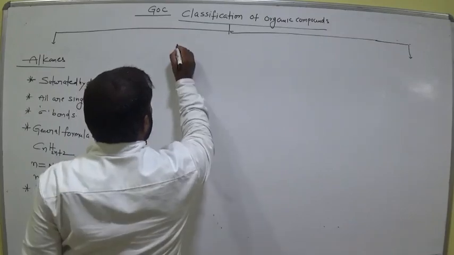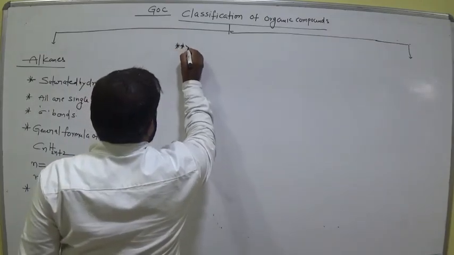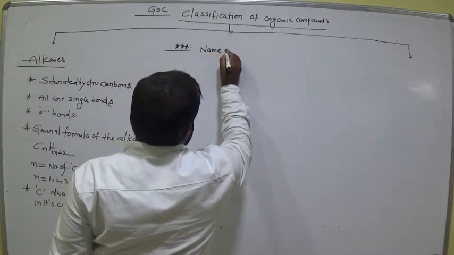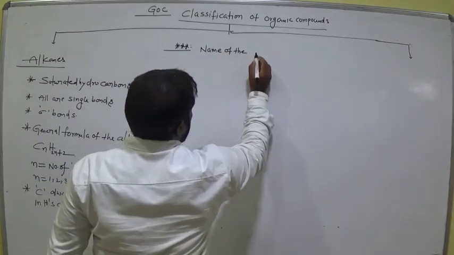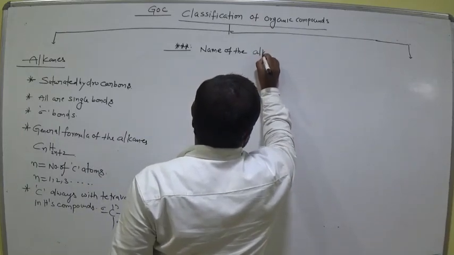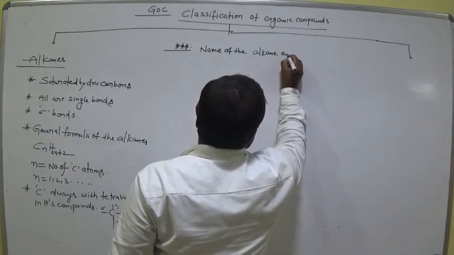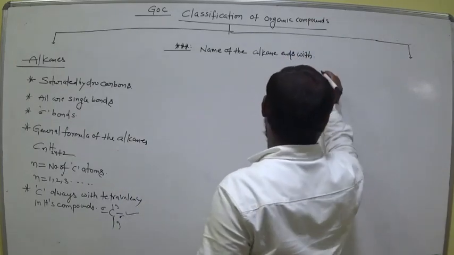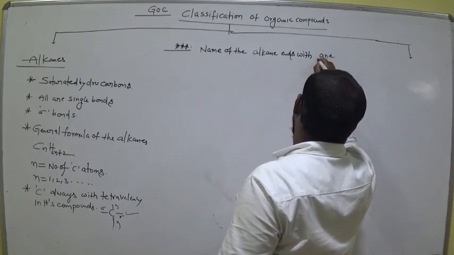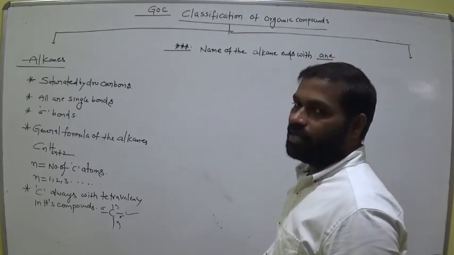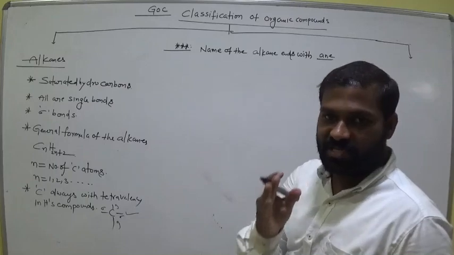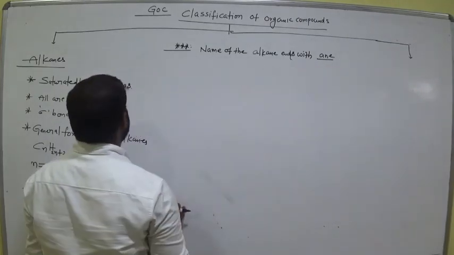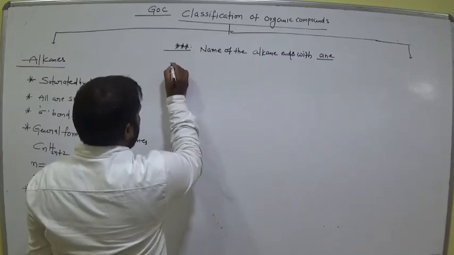And one more important point here. The name of the alkane ends with ane. Ane means alkanes. Remember this in your mind. Okay. Next, now example.